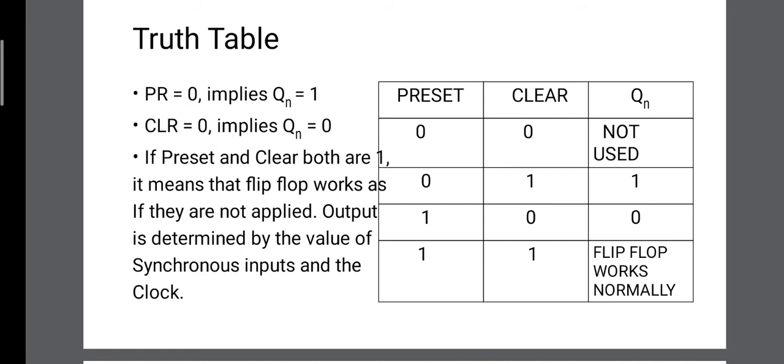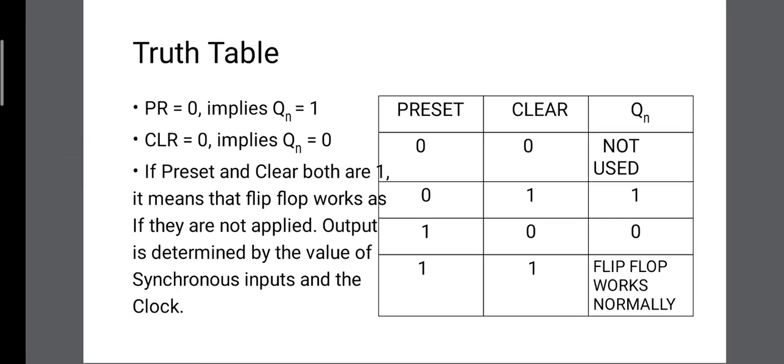Case 3. Preset equal to 1 and clear equal to 0. Clear is equal to 0 in this case, hence it will determine the output of flip-flop, therefore Qn will be equal to 0. Case 4. Preset equal to 1 and clear equal to 1. As preset and clear both are equal to 1, no one will determine the output of flip-flop. It means that flip-flop works as if they are not applied. Output will be directly determined by the value of synchronous inputs and the clock. Hence, in this state, the flip-flop will work normally.